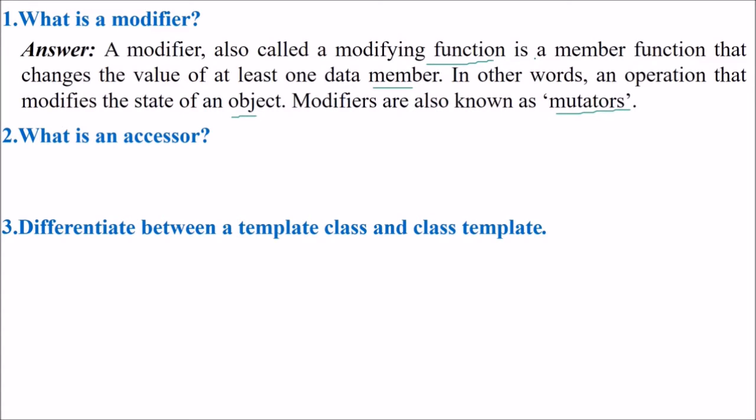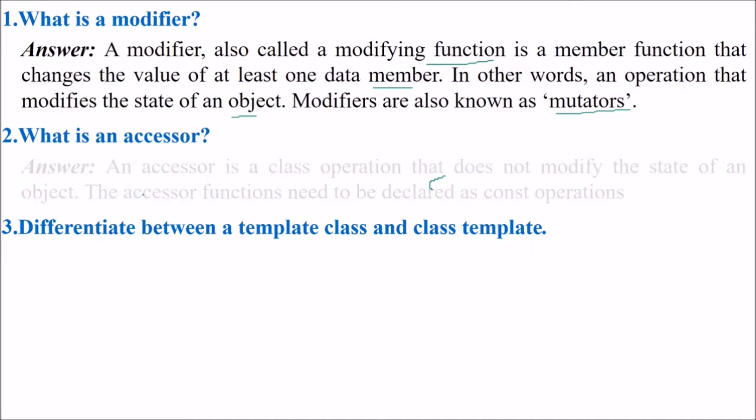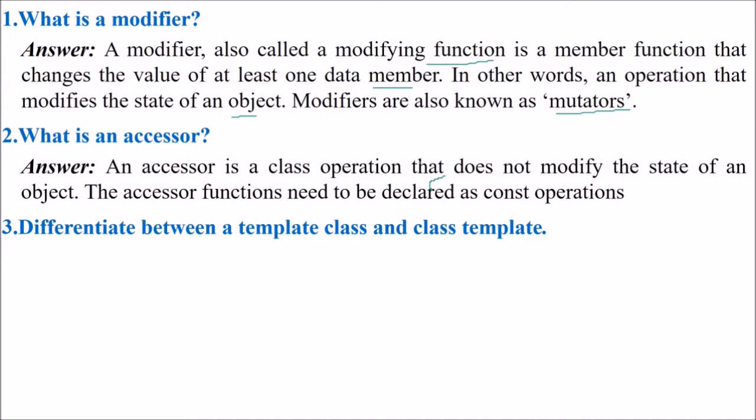These are modifiers. What is an accessor then? An accessor is a class operation that does not modify the state of an object. The accessor function needs to be declared as a constant operation.